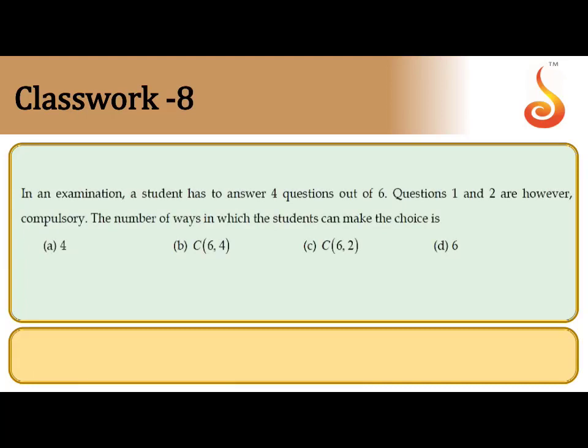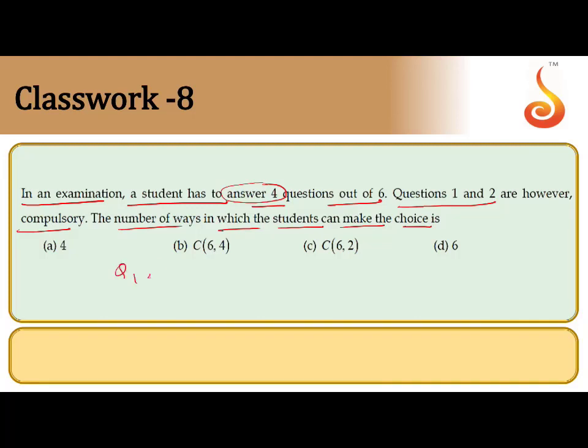The next problem which is given. Read the question clearly when you are solving this question, one or two times. In an examination, a student has to answer 4 questions out of 6. Under the condition, question 1 and question 2 are compulsory. Then find the number of ways in which the student can make his choice. The question again: in an examination, a student has to answer 4 out of 6 questions. Question 1 and question 2 are compulsory.